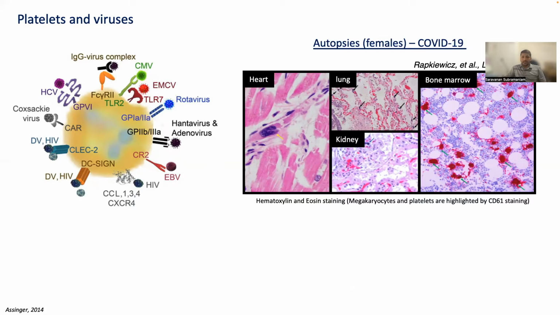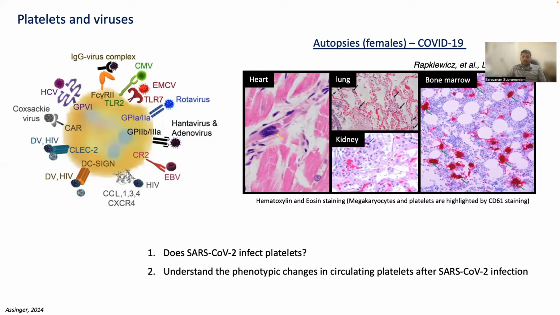In line with this, autopsies of COVID-19 patients showed platelet aggregation in major organs, which was highlighted by CD61 staining. At present, there is sparse evidence to support that SARS-CoV-2 can either directly activate platelets or that cytokine-driven hyperinflammation indirectly activates platelets during COVID-19. Given that, we asked two questions. First, does SARS-CoV-2 infect platelets? Second, what happens to circulating platelets during SARS-CoV-2 infection?